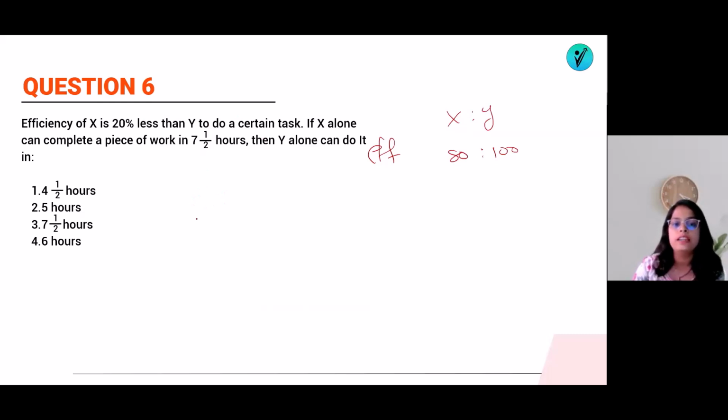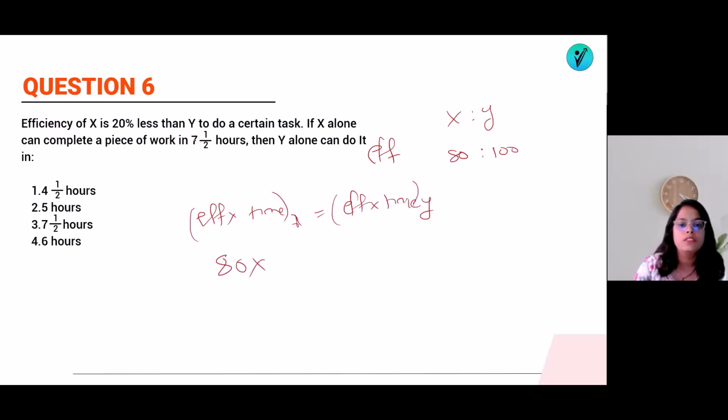What we know is that efficiency into time is equal to efficiency into time. This is for X, this is for Y. So for X, what is the efficiency? 80. What is the time required for X? 7.5 means 7 twos are 14 plus 1, 15 by 2, which is equal to 100 into time for Y.